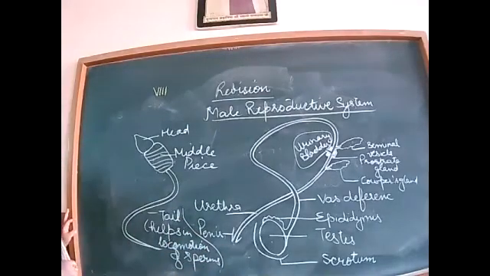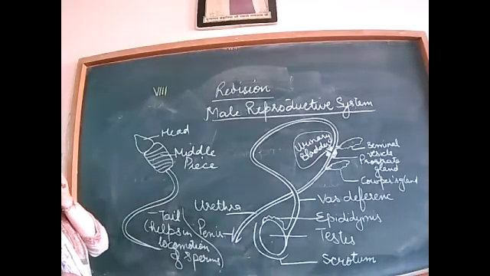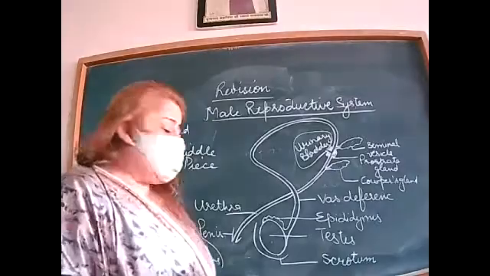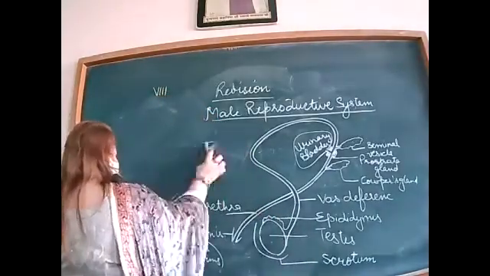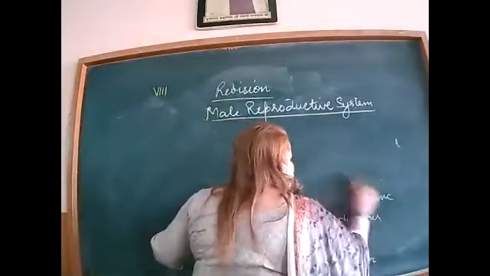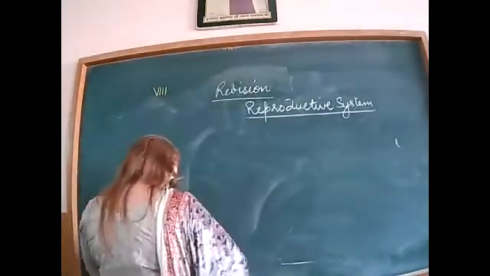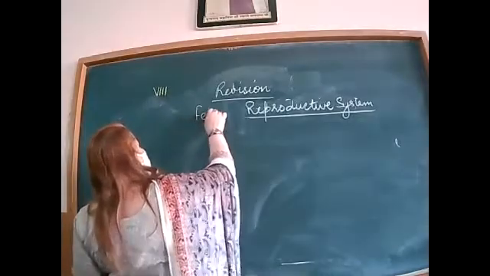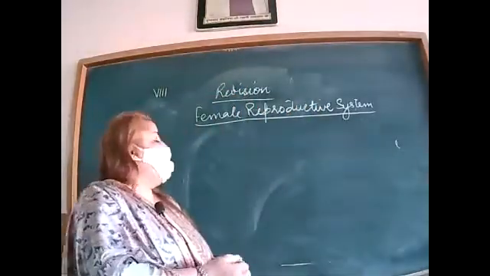Is it clear? This diagram is also given in your book, so you have to do the practice. Then we will discuss the female reproductive system. Is there any doubt in this male reproductive system? Then you can ask.